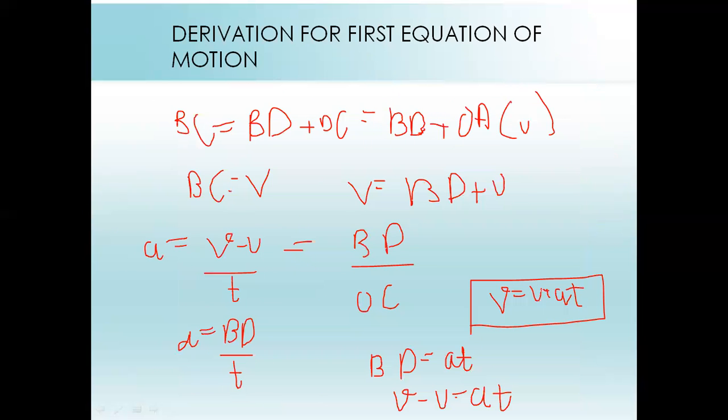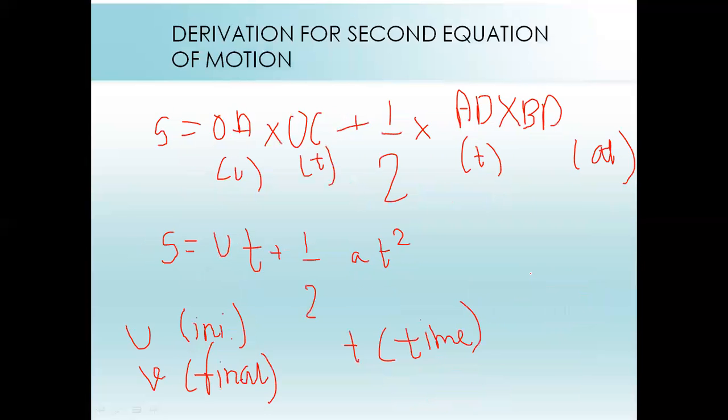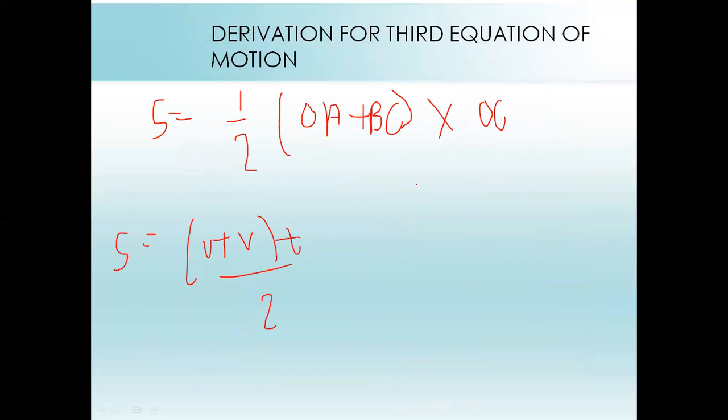But in this equation we are getting V equal to U plus AT. So what will be T? T will be V minus U, with A going into the division. So T equal to V minus U upon A. This is required for getting the derivation of this. We will give that value to T, which is S equal to U plus V upon 2 into V minus U upon A.